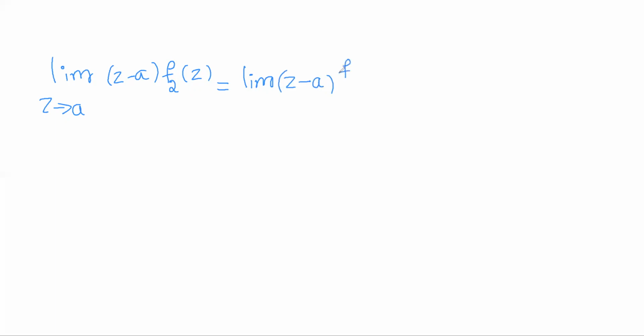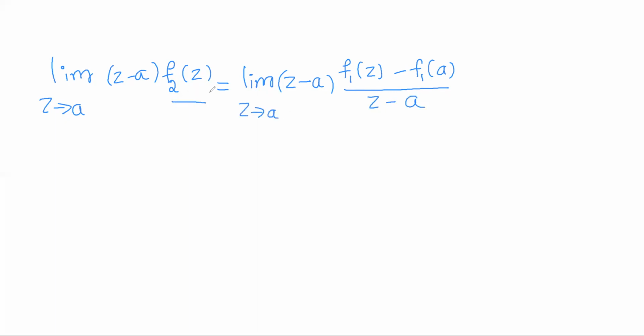Now we shall verify the definition of removable singularity for z equal to a. That is, consider the limit of (z minus a) into f2(z) as z approaches a. So it is the limit of (z minus a) into f2(z), which is (f1(z) minus f1(a)) divided by (z minus a), as z approaches a.